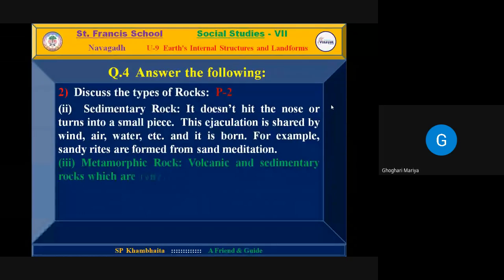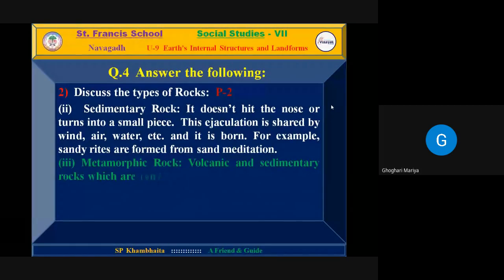Sedimentary rock: it breaks down and turns into small pieces. The sediment is carried by wind, air, water, etc., and the rock is born. For example, sandstone is formed from sand sedimentation.